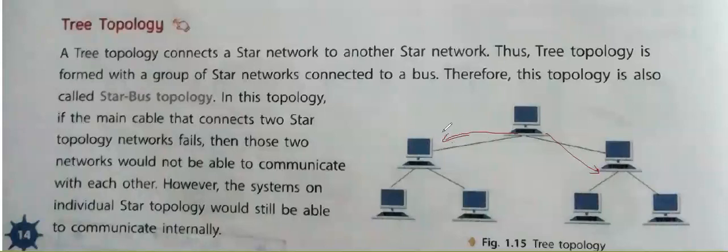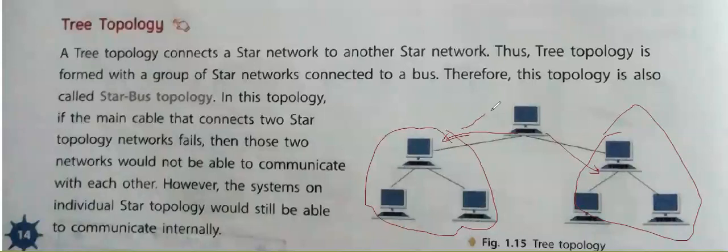Okay, basically we can say this is the star topology, where one PC is connected to two PCs. So this is the star topology, and here also we have a star topology. And if we connect both these star topologies together, then it becomes tree topology. So the star topology is a part of the tree topology, because in this we have small star topologies. Like if we have 4-5 computers connected to one, then this is called the star topology.